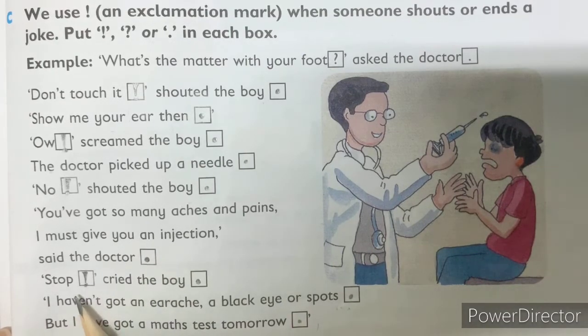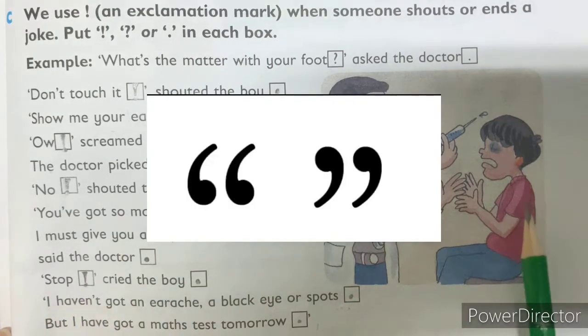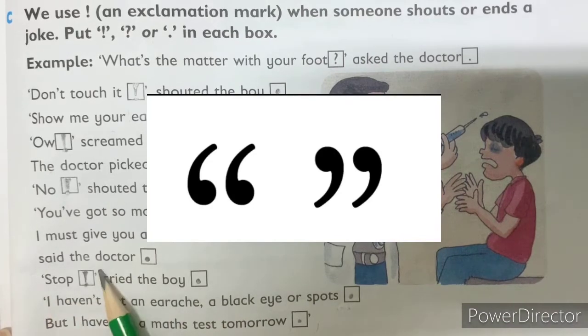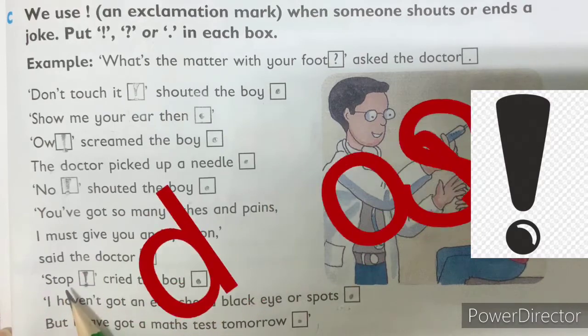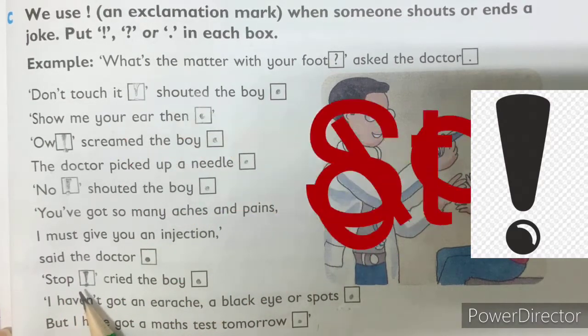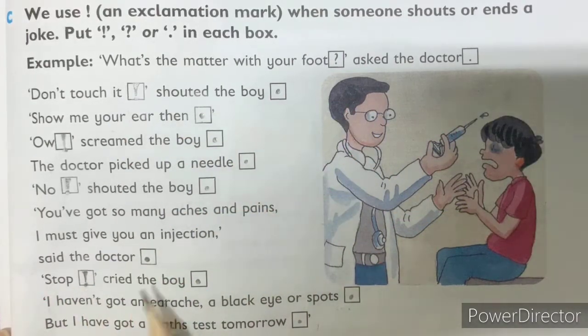Okay. "Stop," cried the boy. Now, who said this word? Stop. The boy. And we are putting it in quotation marks. Exact words of the boy. "Stop." He's showing a strong feeling, that please stop. Cried the boy.